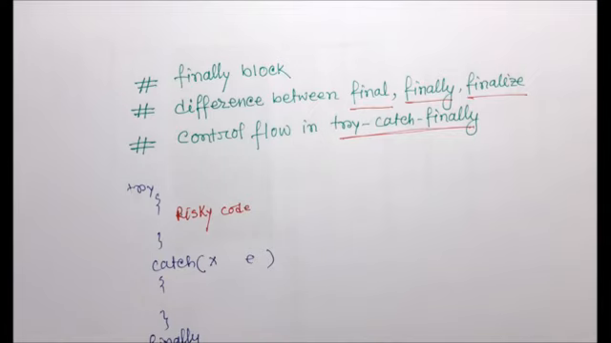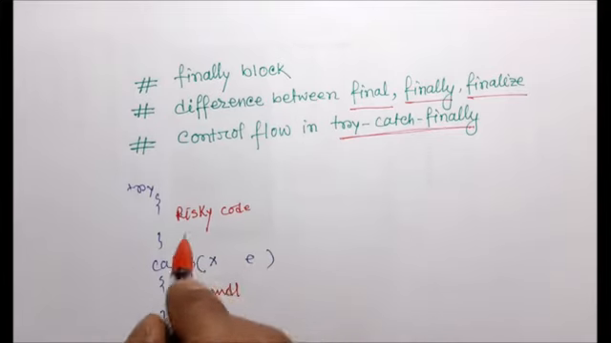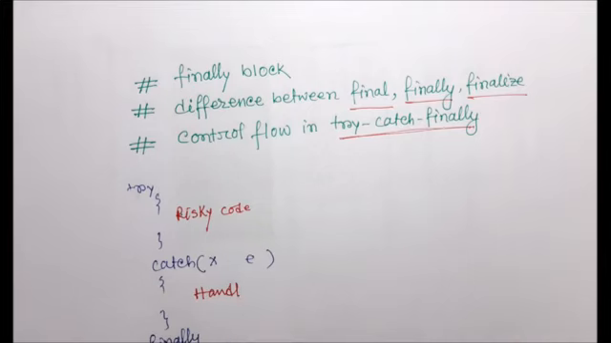And within the catch block we have seen that we have to write the handling code. That means if any exception arises in the try block, we write the alternative way to handle it. That part of the code is the handling code, and the finally block is for the cleanup operation. So here in the try block we are just using risky code, in the catch block we are just using handling code, and in the finally block we always try to write the cleanup code.